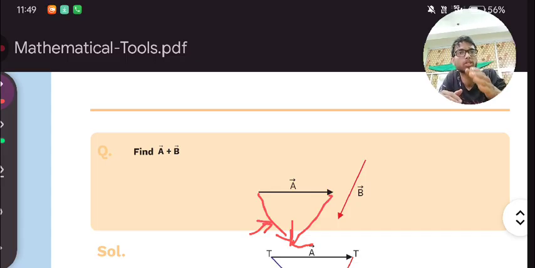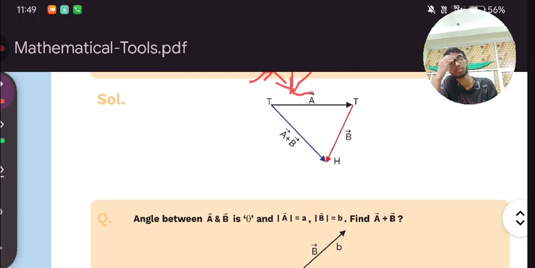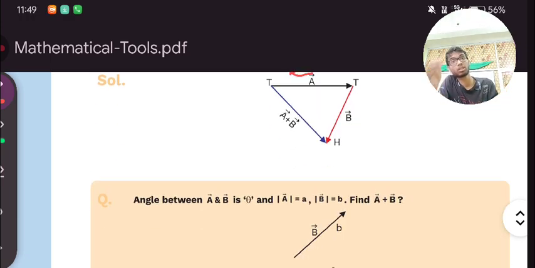This law is known as the triangle law. Here it is becoming a triangle, isn't it? That's why this law is known as the triangle law, because it becomes a triangle. Here you can see what is happening.